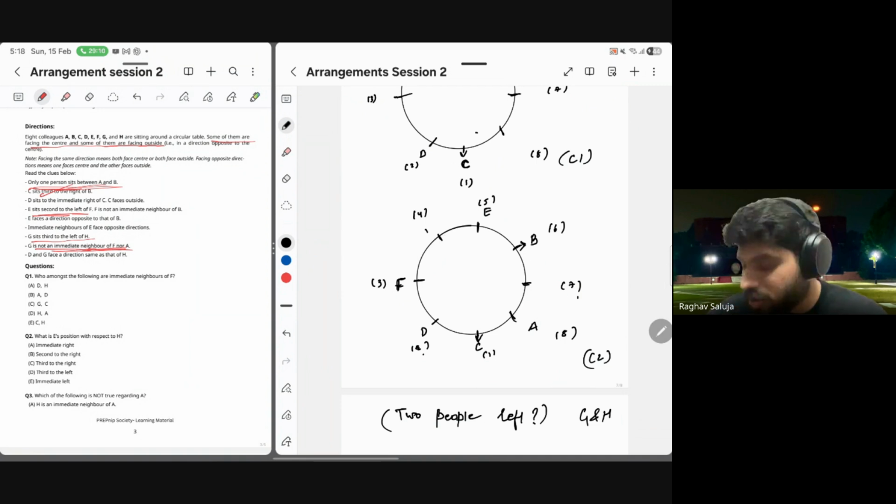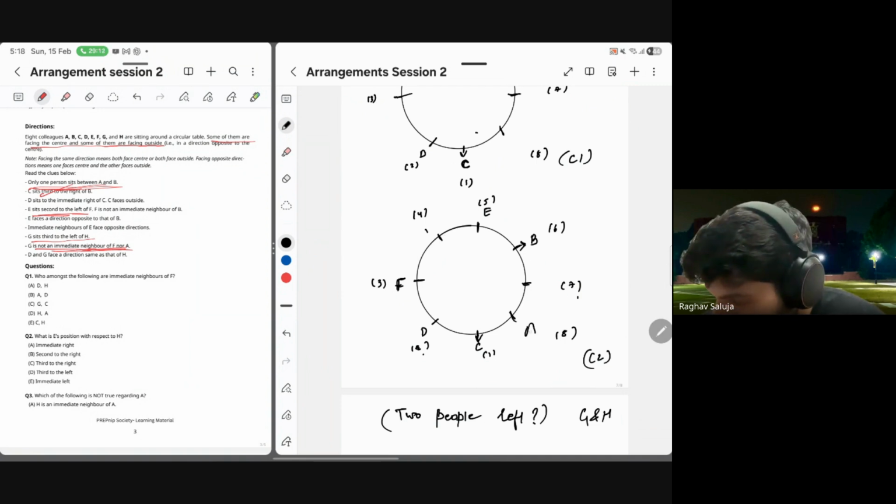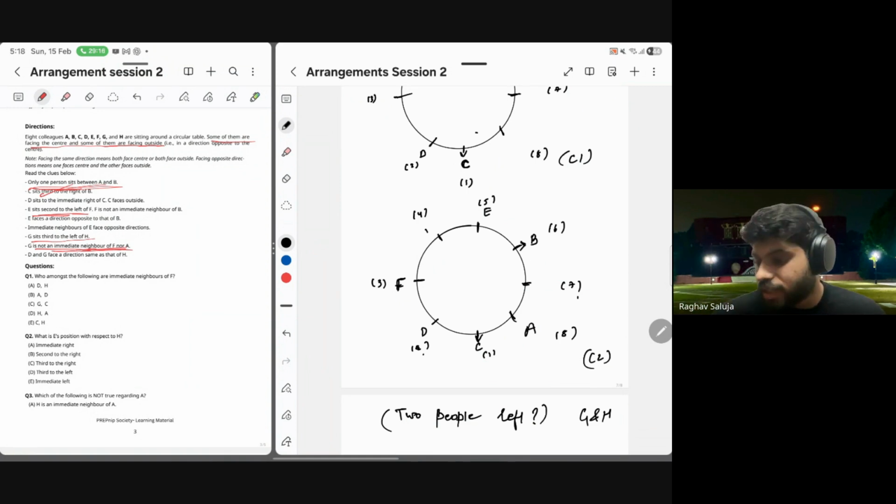If I place A at position 8 in this arrangement, 4 and 7 are the two positions left, and it is written G जो है third to the left of H है. मतलब G and H के बीच में दो पोजिशन खाली होनी चाहिए, राइट? So 4 and 7 के बीच में there are exactly two positions. So you might think that I can place G and H at 4th and 7th.